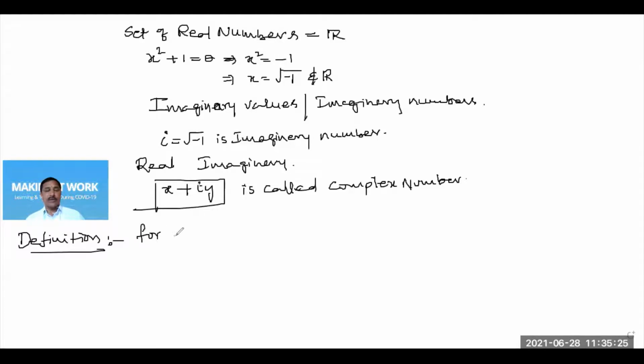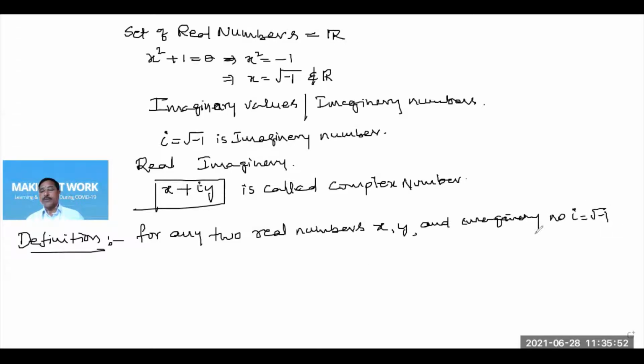So now we define the complex number. The definition of a complex number: for any two real numbers x comma y and imaginary number i is equal to root of minus 1, the numbers in the form x plus iy are called complex numbers.